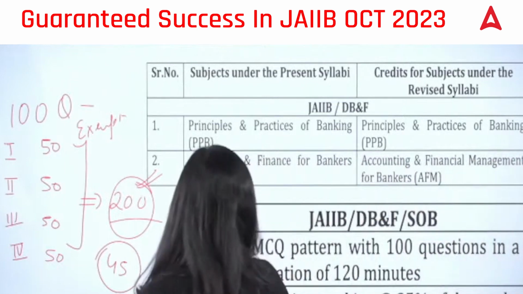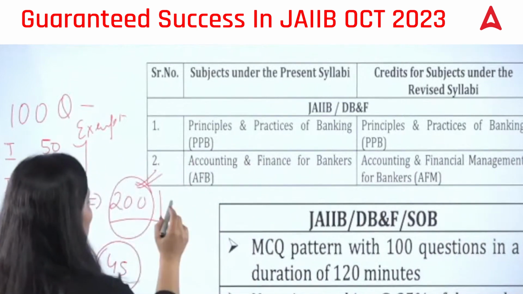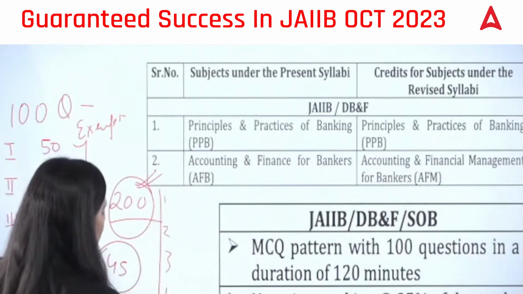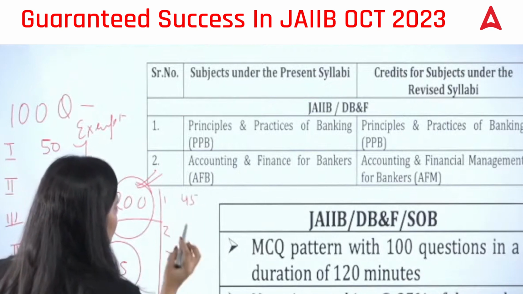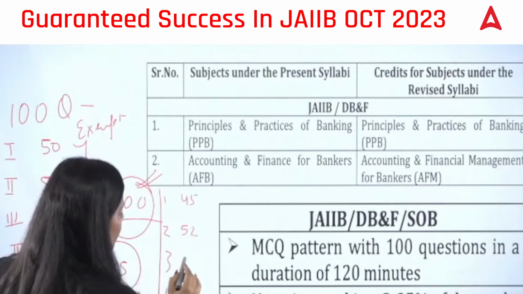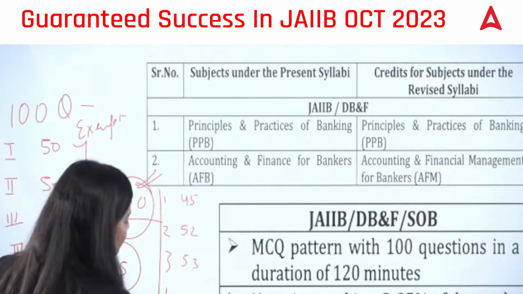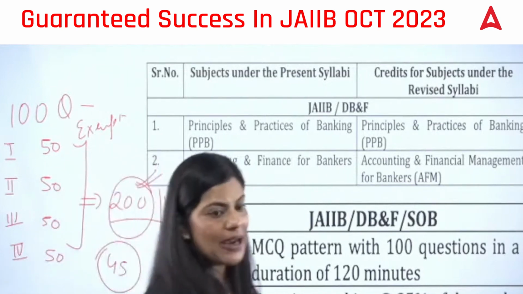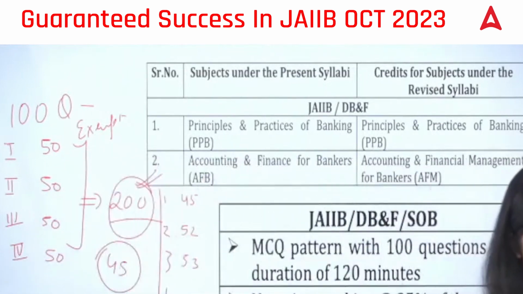So for example, let's say in papers 1, 2, 3, 4, you scored 45 here, 52 here, 53 here, and 55 here. Will you get passed? Will you be able to clear the exam? Yes. Why?